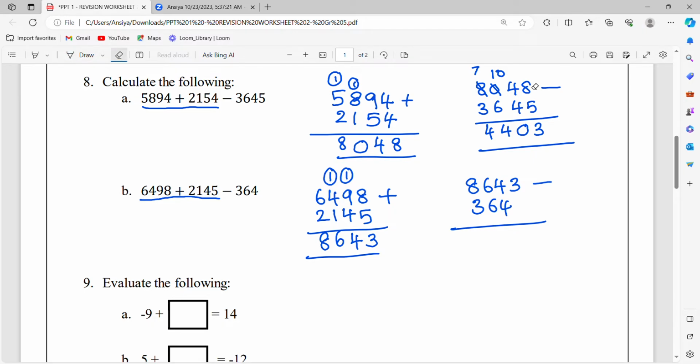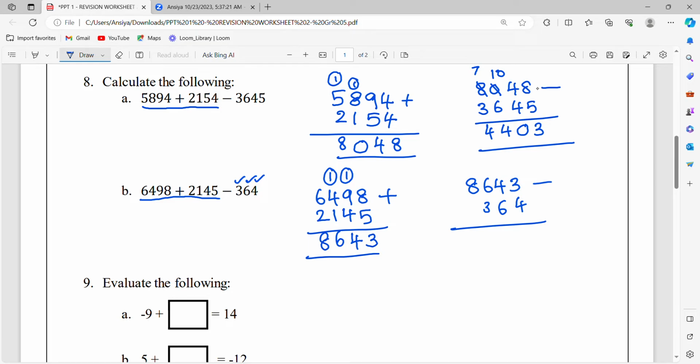You have to make sure you are writing in the place value order, because 4 is in the ones place, 6 in the tens place and 3 in the hundreds place. So the writing order is also very important. Okay, now we will subtract.